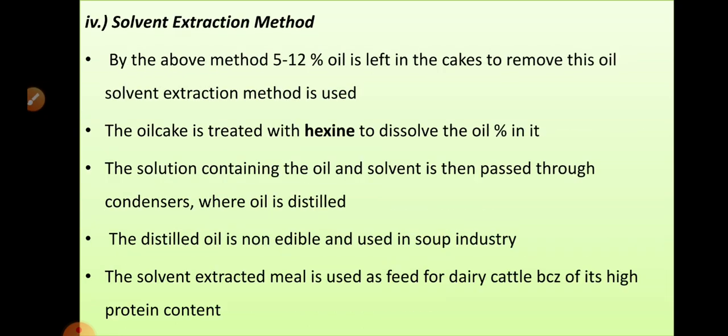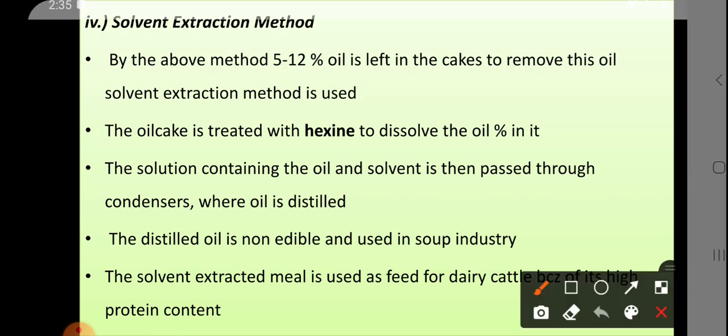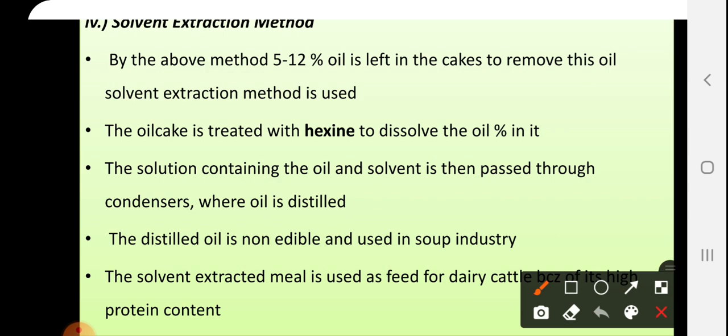And the last one, the solvent extraction method. With all the above methods, that is the bullock driven, electric driven and expeller methods, 5 to 12% of oil is left in the oil cakes. To remove this oil, the solvent extraction method is used.